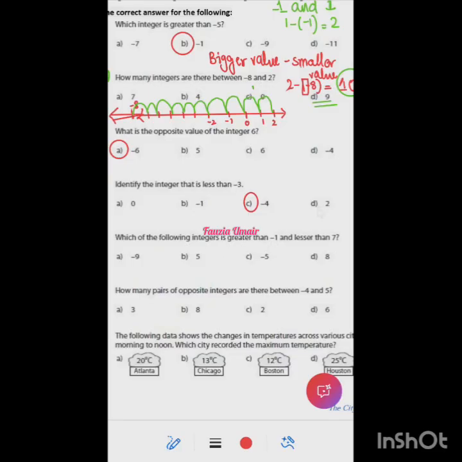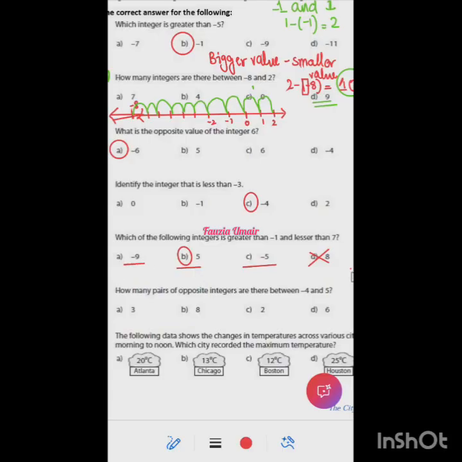Which of the following integers is greater than -1 and less than 7? Less than 7 but greater than -1. 5, ma'am. So how do we solve this kind of question if it comes in the paper? First of all, check lesser than 7. 8 cannot be the answer because it is definitely not lesser. This can be the answer, this can be the answer.